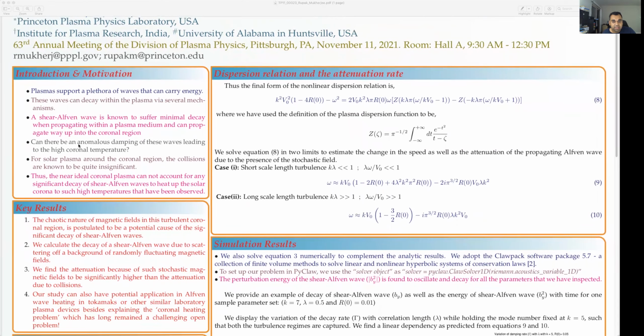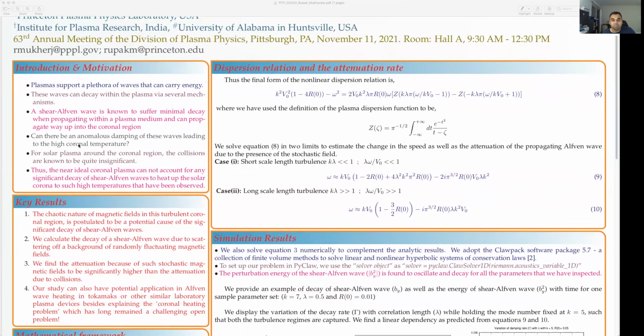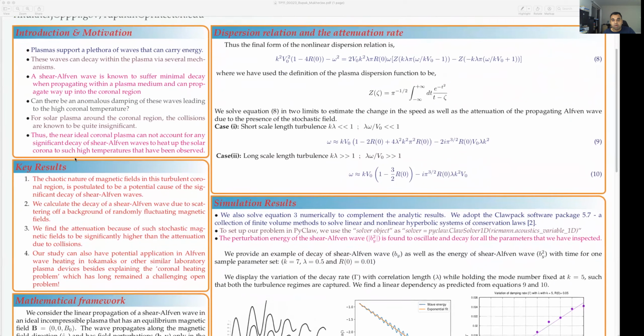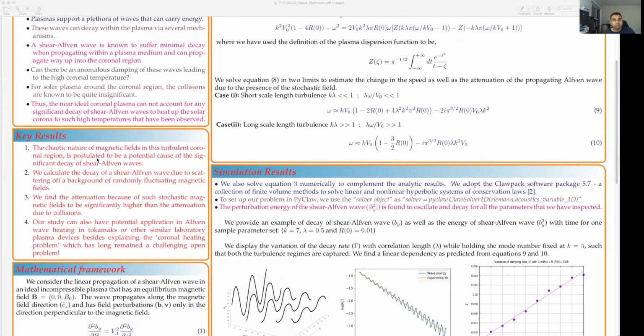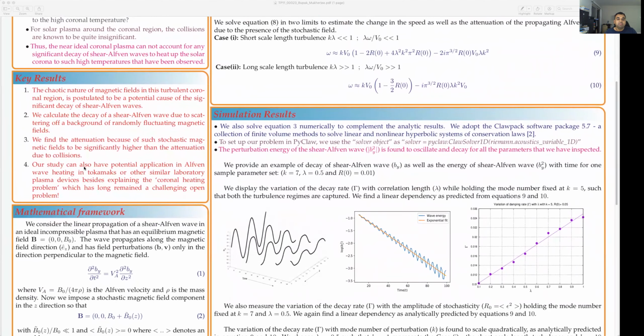When the wave decays, the energy gets dissipated within the nearby plasma and heats up the medium, thereby increasing its temperature. Interestingly, the viscous and resistive decay of shear Alfven waves does not adequately account for the high temperature of the solar corona. Our proposed alternate mechanism shows that the attenuation because of such stochastic magnetic fields is significantly higher than the attenuation due to collisions.